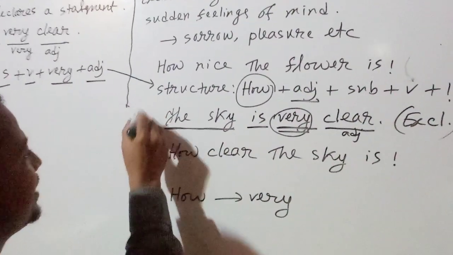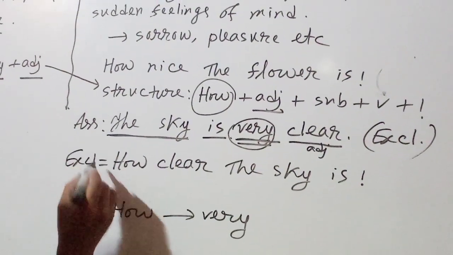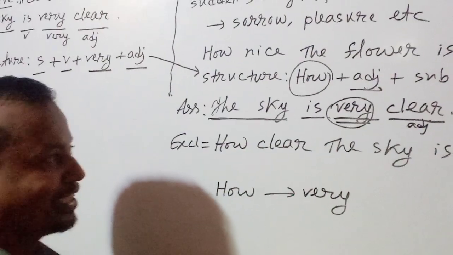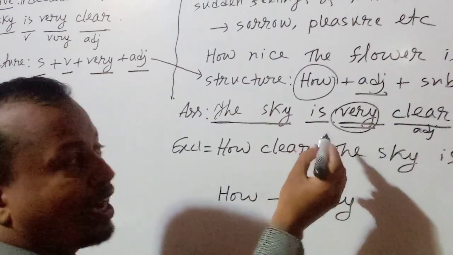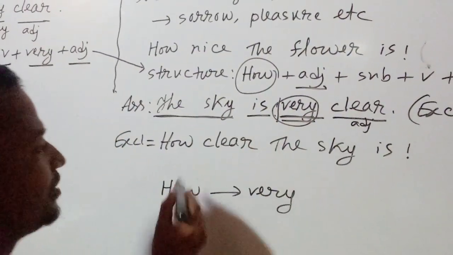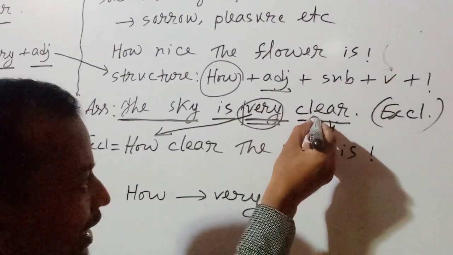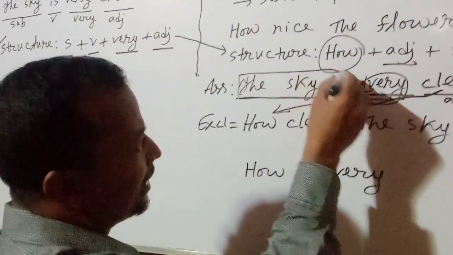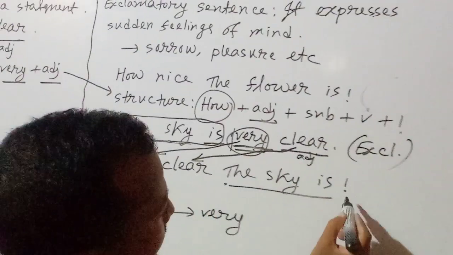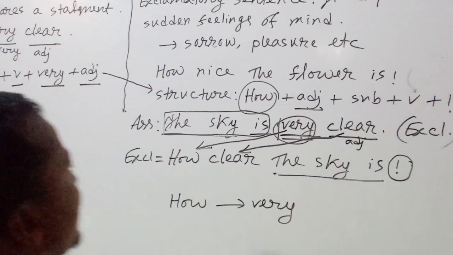The assertive form is the sky is very clear. Exclamatory sentence is how clear the sky is. What we have done? We have done two important things. That means we have started from the right part of the sentence. Where you will find very, you will start from there. That means very is equal to how. Then we have written the adjective clear. Then the left part, subject plus verb, subject plus verb. Then note of exclamation. Your sentence will be changed automatically.